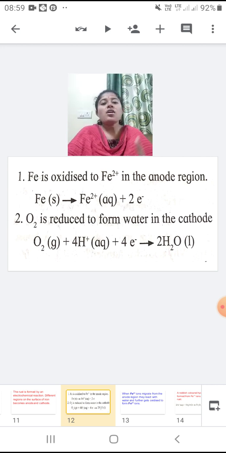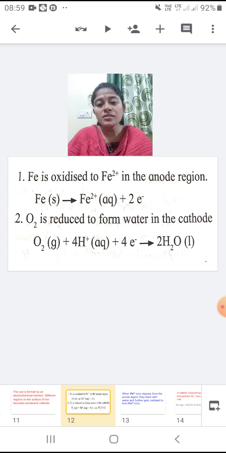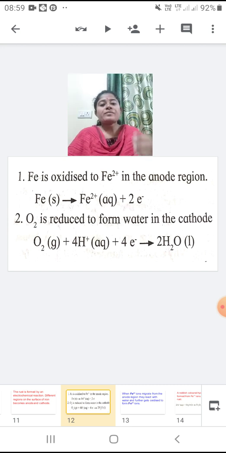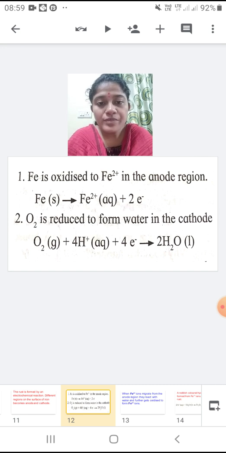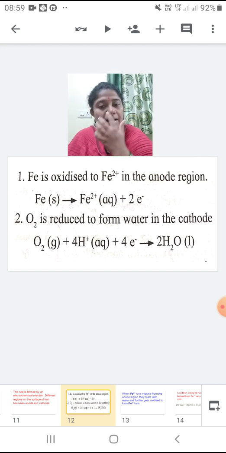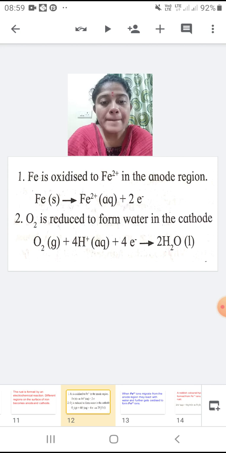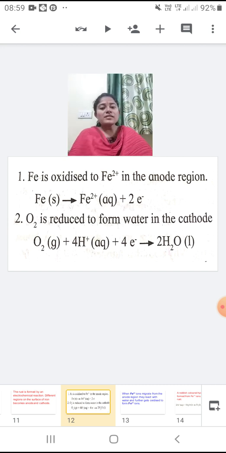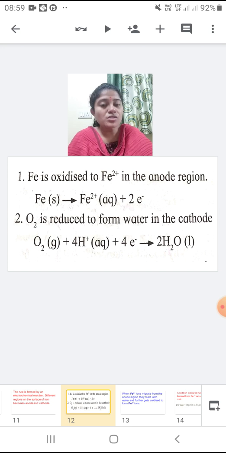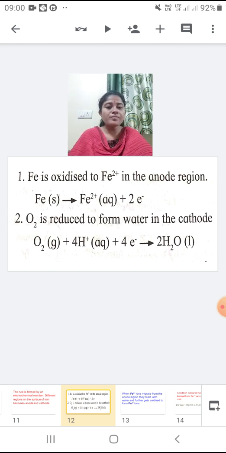So here atmospheric oxygen gains hydrogen, hydrogen gets added to it, and a water molecule is formed. If you try to understand the reaction written below, O2 is the atmospheric oxygen which is in gaseous form.